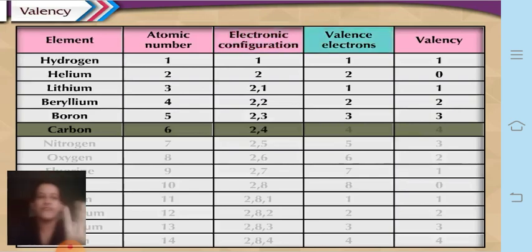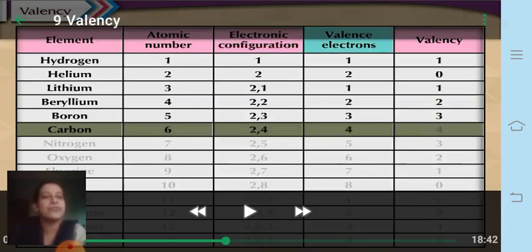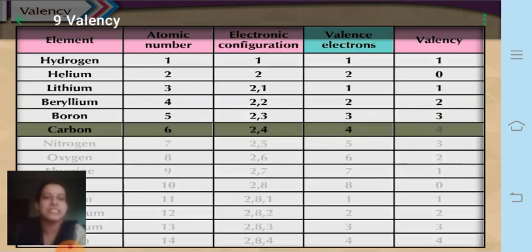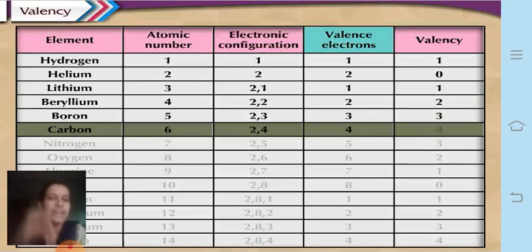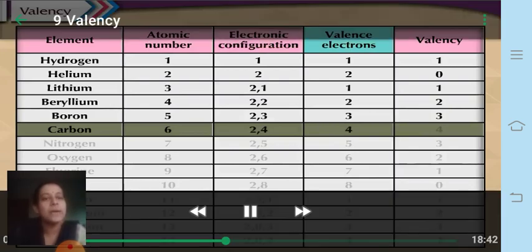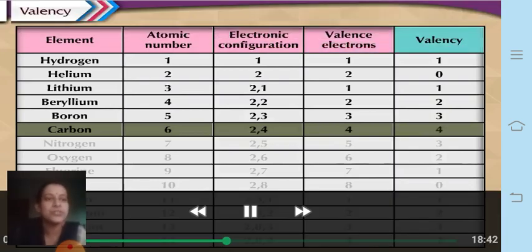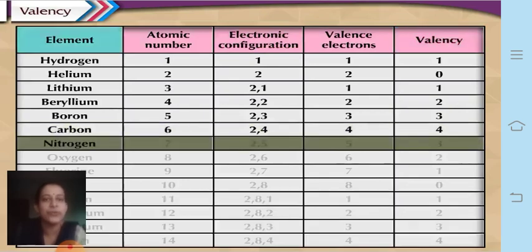Valence electrons are 4. It can neither give electrons nor take electrons, since it is in between, because it requires 4 electrons to complete its octet. Neither can it give 4 electrons nor take 4 electrons. Instead it shares the electrons, and instead of forming an ionic bond it forms the covalent bond, that is by sharing of electrons. So here carbon has valency 4, because it requires 4 electrons to complete its octet.